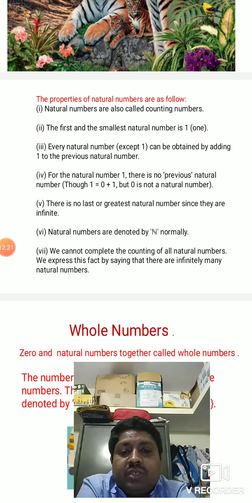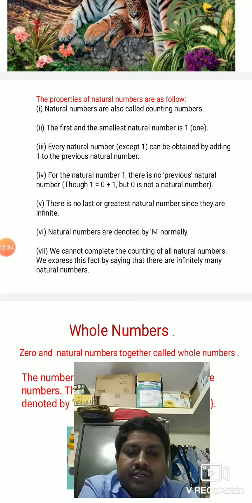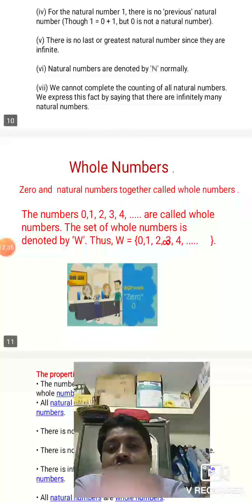Natural numbers are normally denoted by N. We cannot complete the counting of natural numbers. We express this fact by saying that there are infinitely many natural numbers. Got it, children? Okay. So next we'll go to whole numbers.